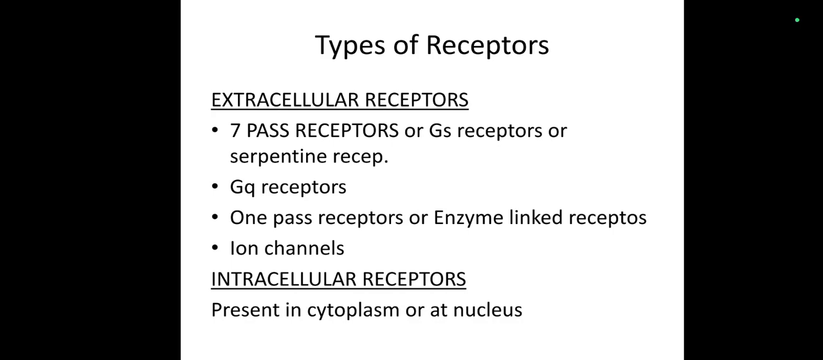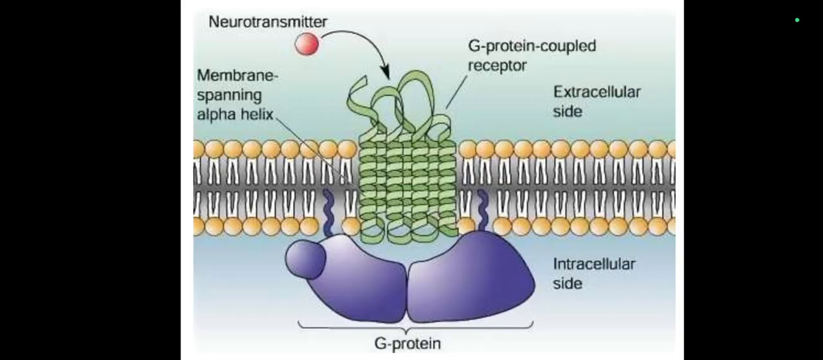The types of extracellular receptors are 7-pass receptors or serpentine receptors, such as G stimulatory receptors and GQ receptors, and 1-pass receptors, which are also called enzyme-linked receptors. While intracellular receptors are present either in the nucleus or in the cytoplasm. This is an example of a 7-pass receptor. It is so called because it traverses the cell membrane 7 times. It has two domains, an extracellular domain and an intracellular domain.